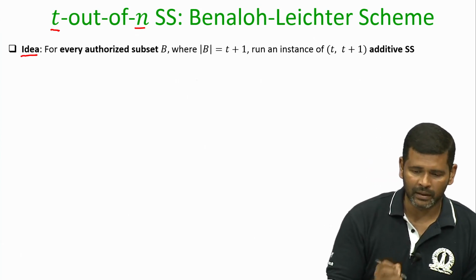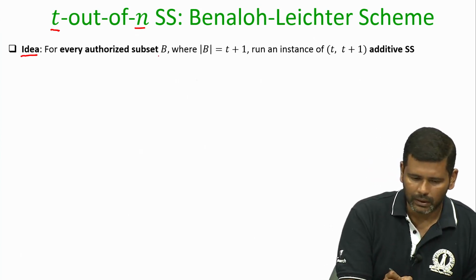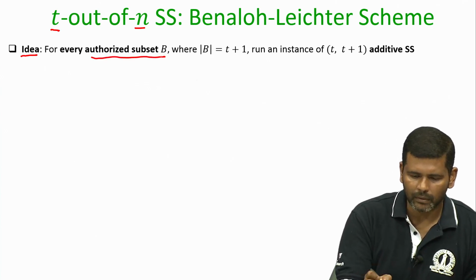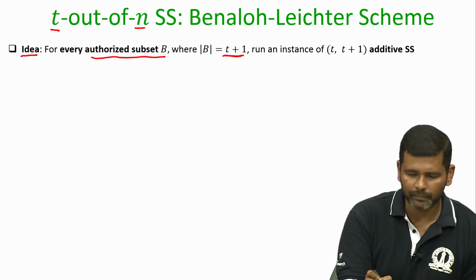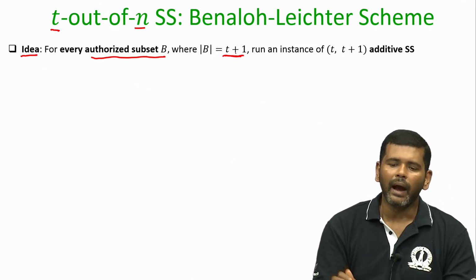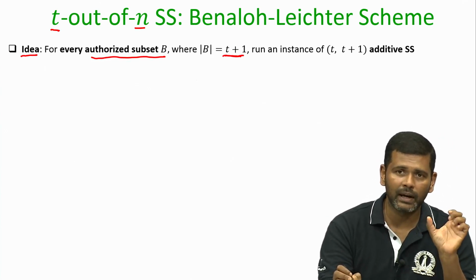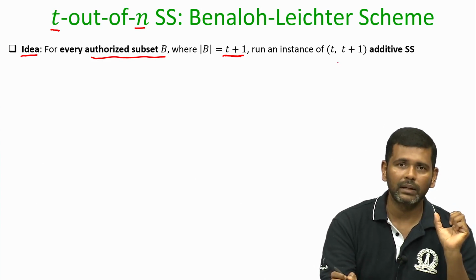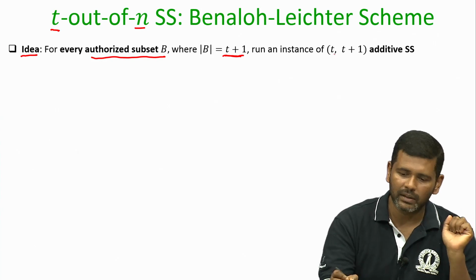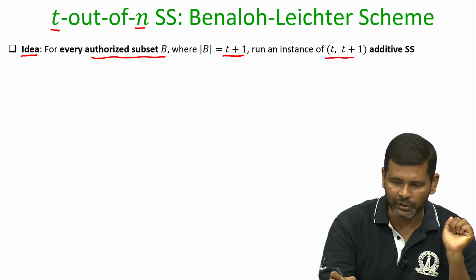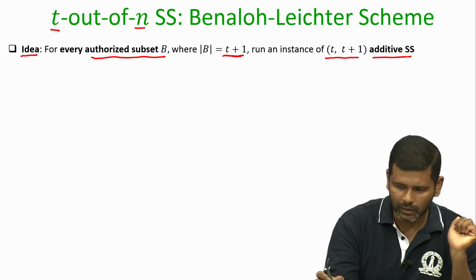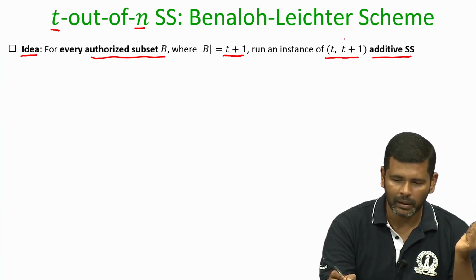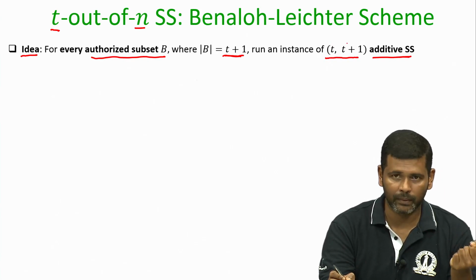So, the idea here is the following: you take any authorized subset B of cardinality t plus 1, and for that specific subset B, you run an instance of additive secret sharing, assuming the threshold to be t and n to be t plus 1.